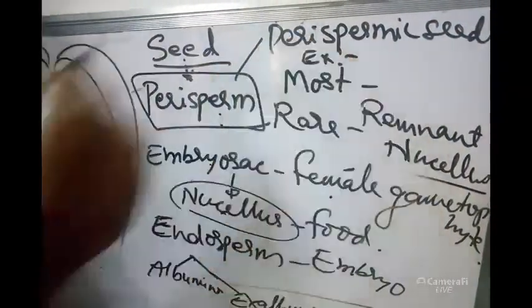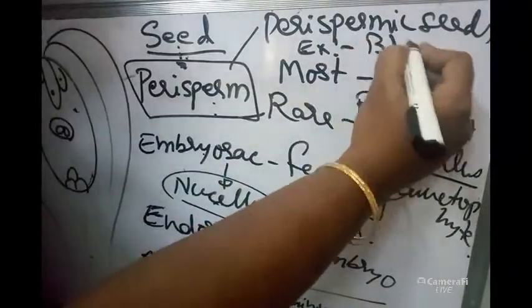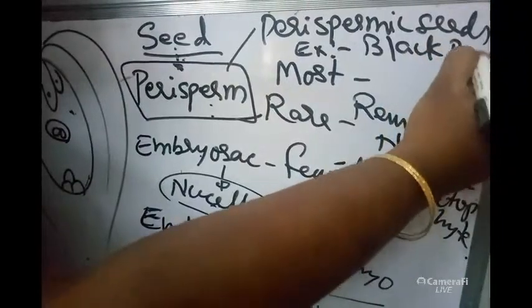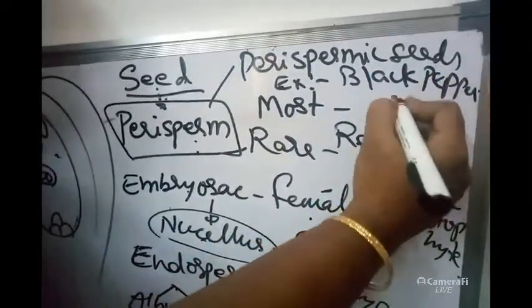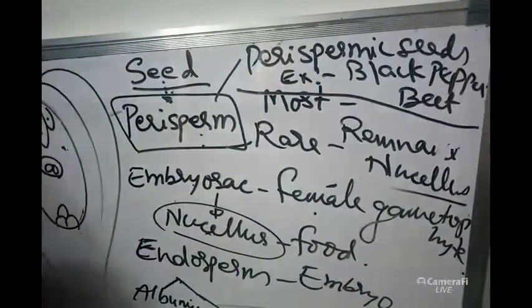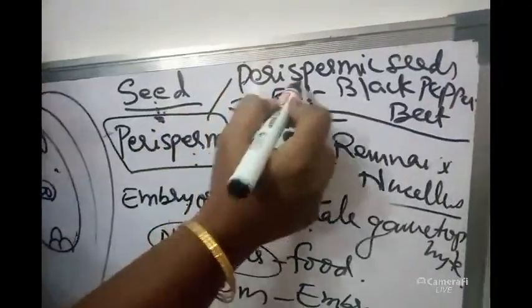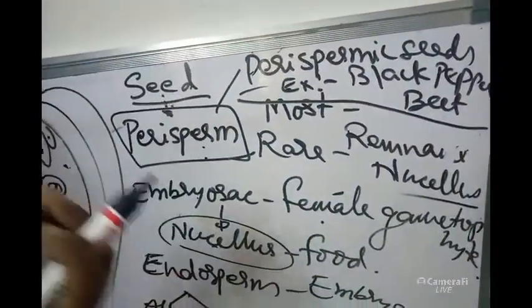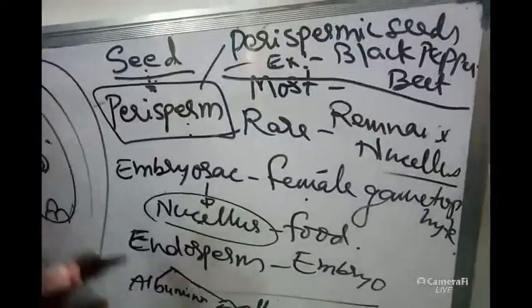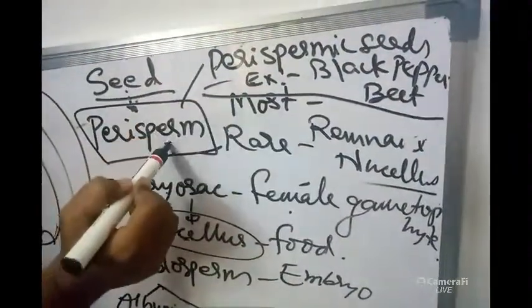Examples for perispermic seeds are black pepper and beet. And also one more example will be coming under perispermic seeds: Coffea arabica, means coffee seeds. Whatever coffee powder is prepared from coffee seeds, that is also coming from perisperm only.